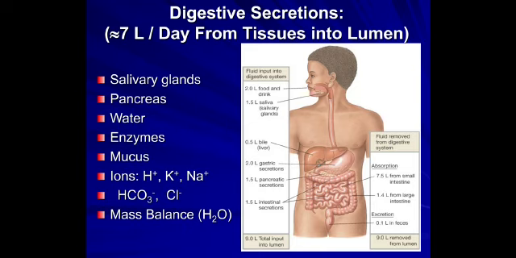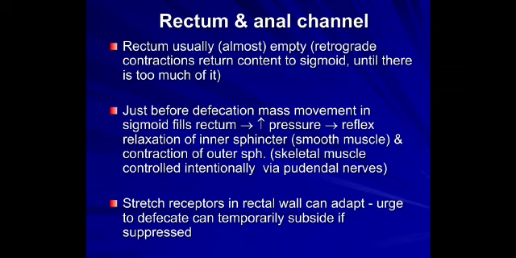The total input is almost 9 liters, and it is equally removed from the lumen. 7.5 liters are absorbed in the small intestine, and only 0.1 liter is lost in the feces.